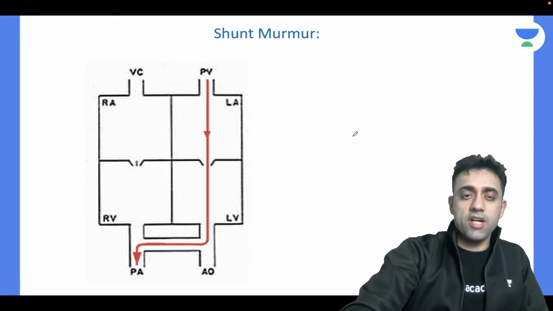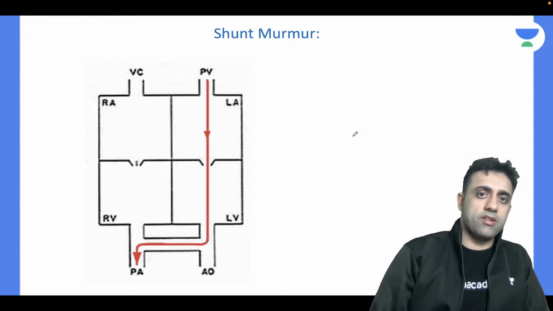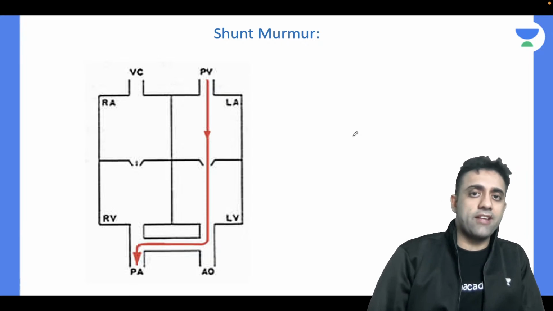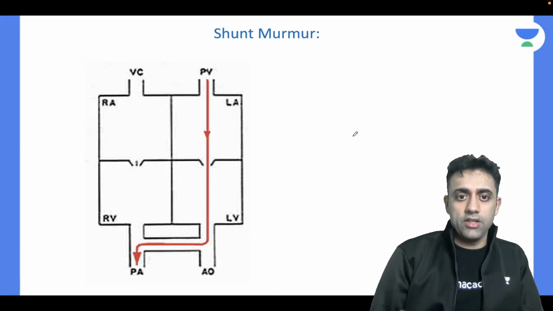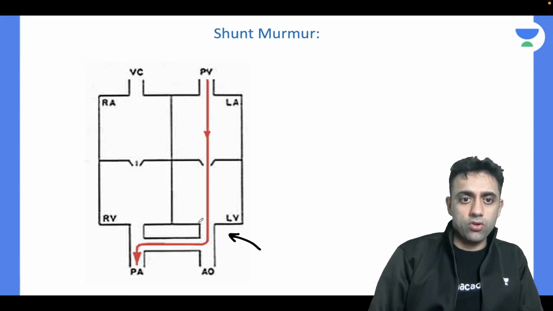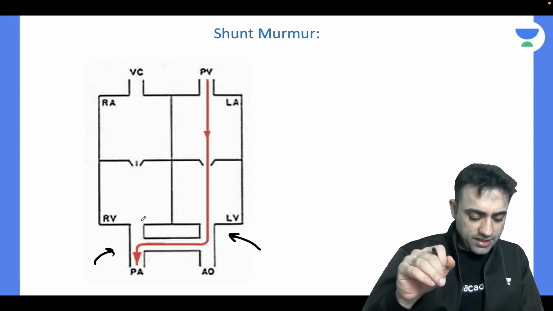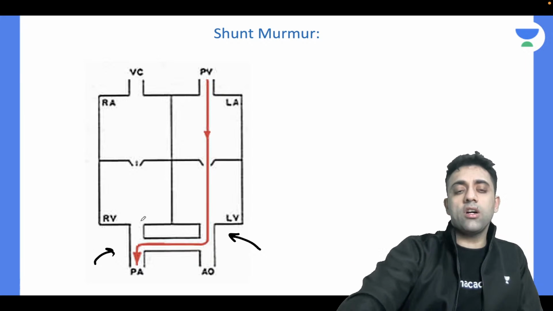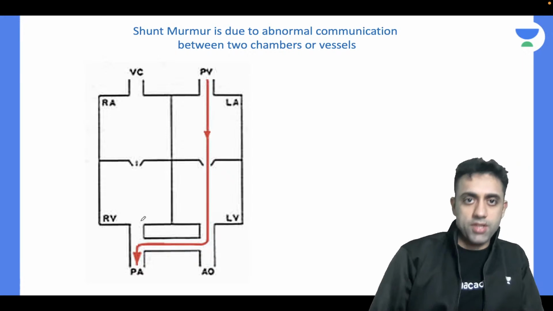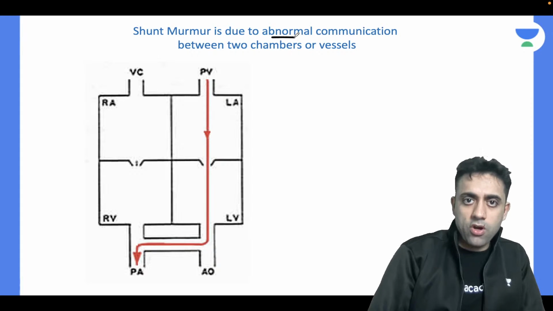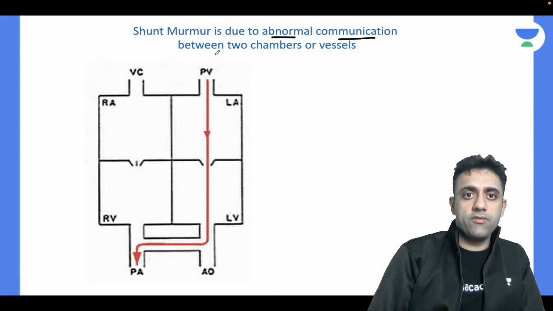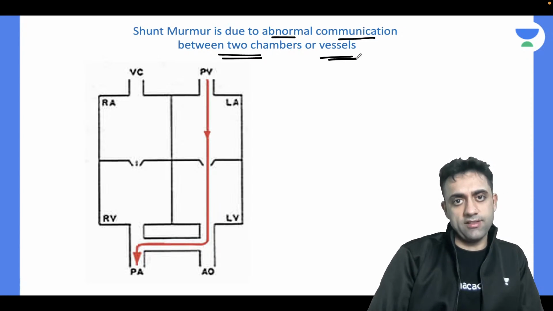Second point, very important: shunt murmur. Remember, there is something known as flow murmur and something known as shunt murmur. It's a very beautiful picture of PDA, showing a left to right shunt. So, shunt murmur. What is shunt murmur? Shunt murmur is due to abnormal communication between two chambers or vessels.